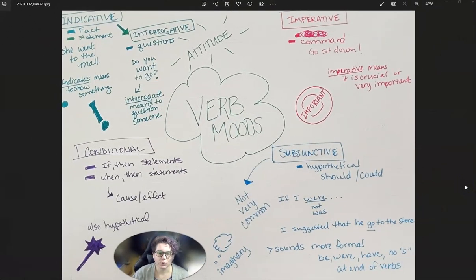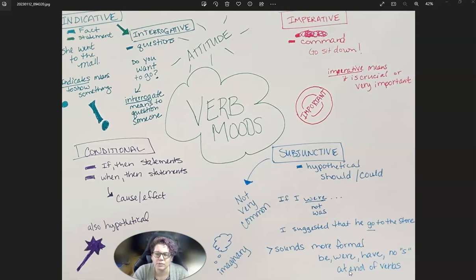Okay, so I am pulling up my notes again, and I added a few things to my notes. You'll see here, this was talking about the subjunctive, and remember we talked about how the subjunctive sounds more formal. It uses verb forms like be, were, have, no S at the end of verbs. It just doesn't sound correct when you listen to the sentence, okay?